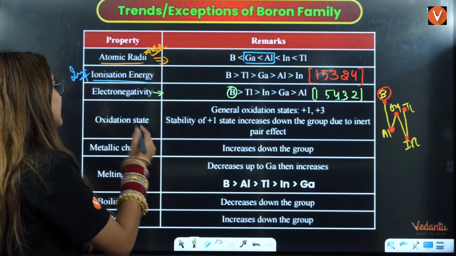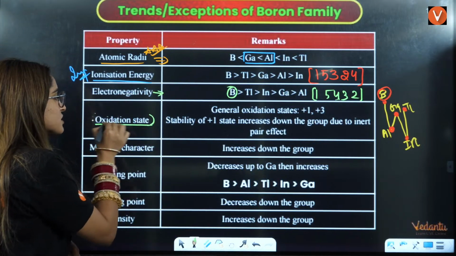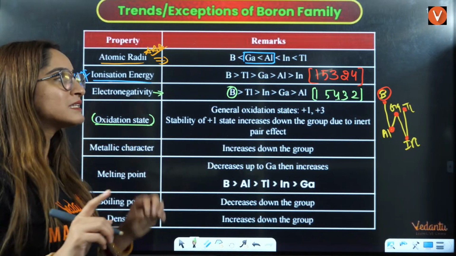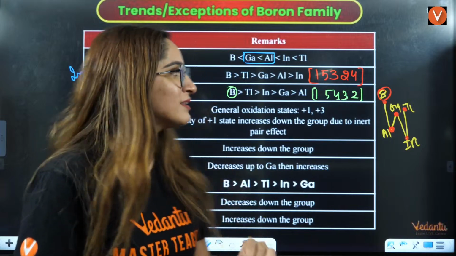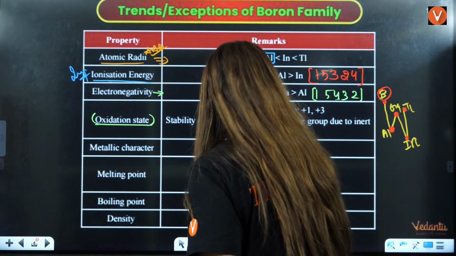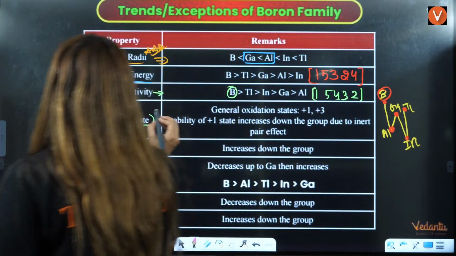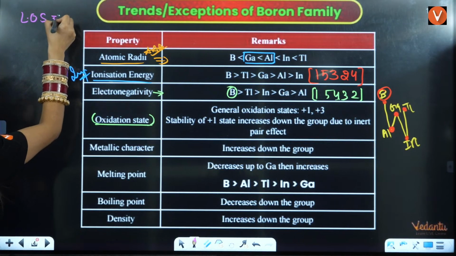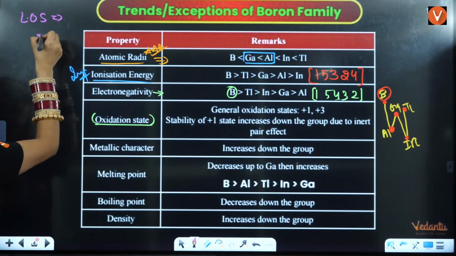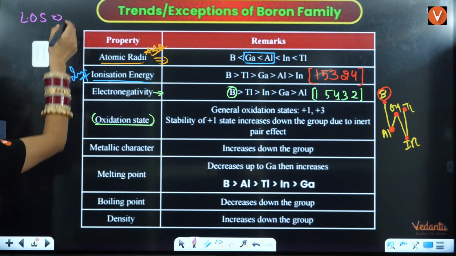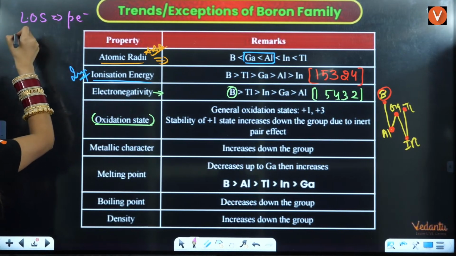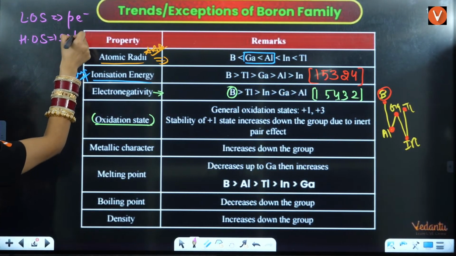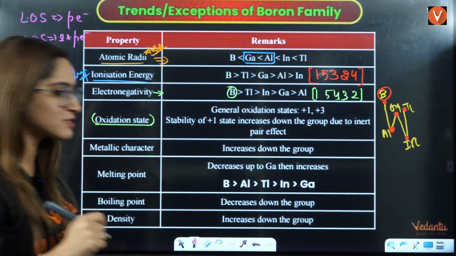that are there. Right? Now talking about the oxidation state, remember one question is asked from oxidation state. First you should know which is the lower oxidation state and which is the higher oxidation state. So talking about oxidation state, lower oxidation state is the number of electrons in np, and higher oxidation state is the number of electrons in ns and np electrons.